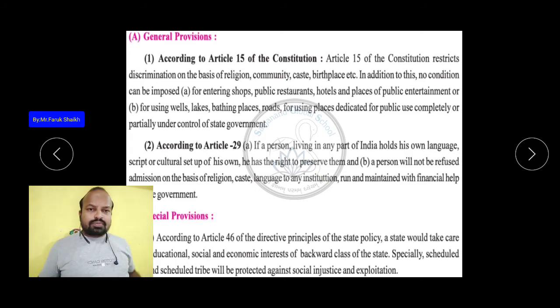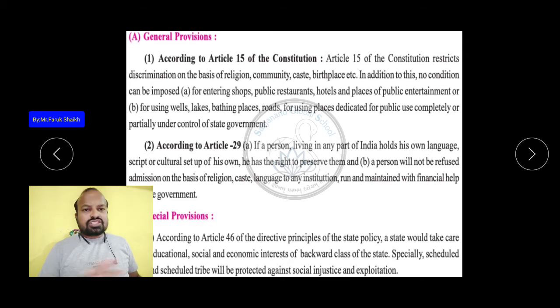So for their comfort and to make things right, so that they can enjoy what other humans enjoy, this article has been made. According to this article, they cannot be discriminated against on the basis of religion, community, caste and birthplace. And no condition can be imposed on them. No one can stop them from entering any shop, public restaurant, hotel, or place of public entertainment, and also from using the wells, lakes, bathing places and roads dedicated for public use.